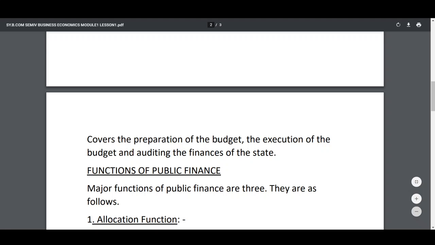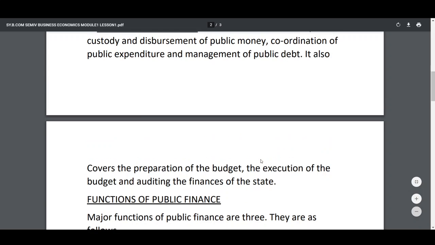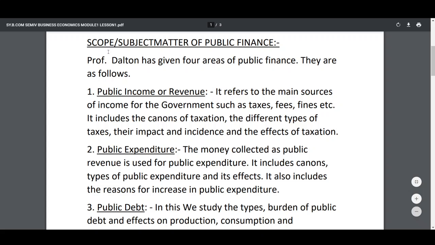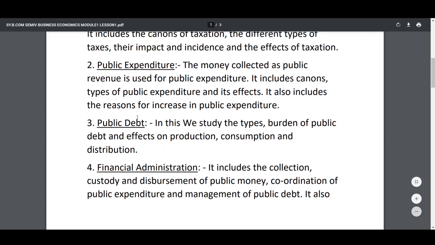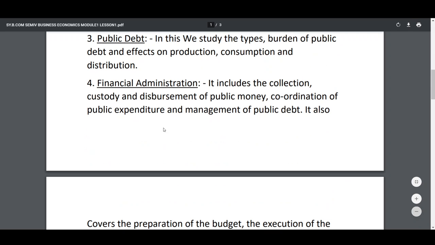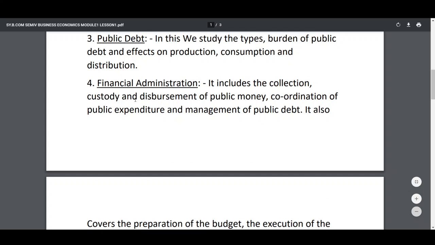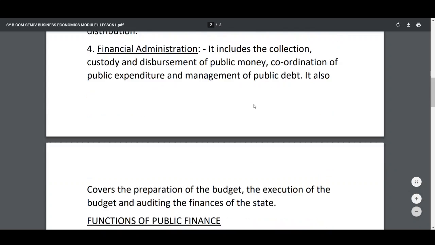That is, it also includes the preparation of the budget, execution of the budget, and auditing the finances of the state. So these are the four subject matters, or we can say the scope and subject matter of public finance, which is divided into four. First, public income or revenue. Second, public expenditure. Third, public debt. And fourth, financial administration.